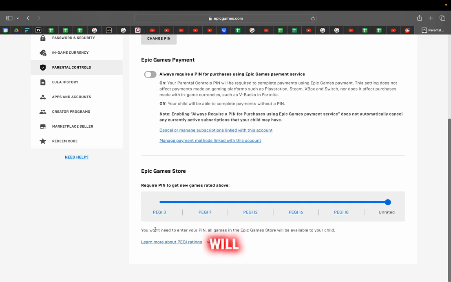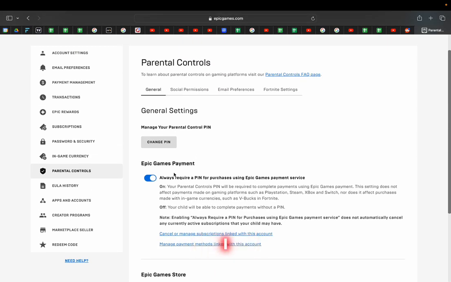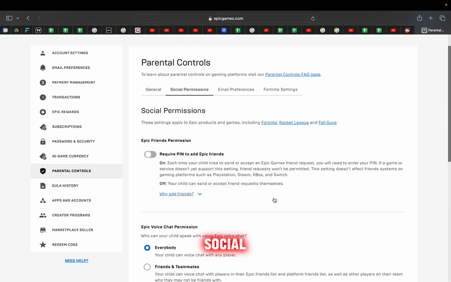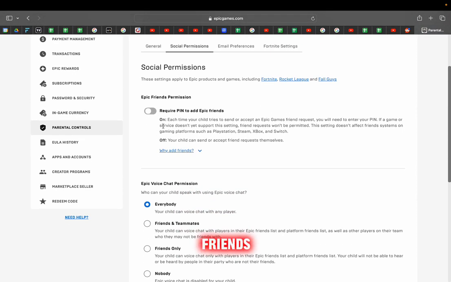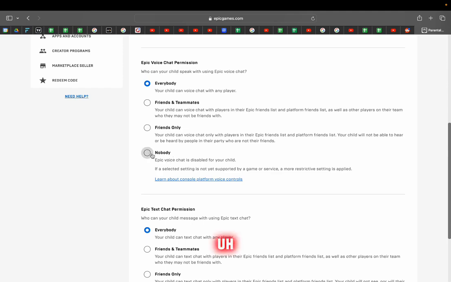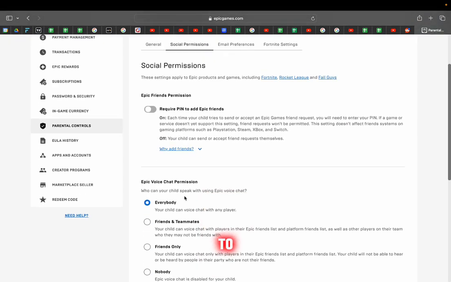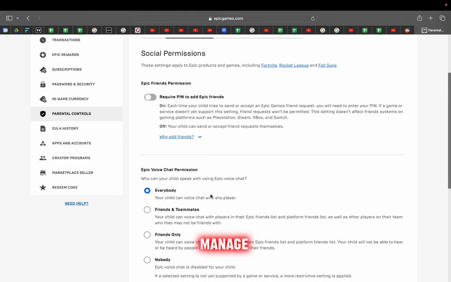In here it says you won't need to enter your pin. All games in the Epic Store will be available to your child. You can manage all of that right here. Always require a pin for purchases using Epic Games payment services. I would add that in. Social permissions, Epic Friends permissions, require pin to add Epic Friends, voice chat, and so on. So yeah, you can even disable voice chat for your child or enable it and so on. So you can manage all of that from here.